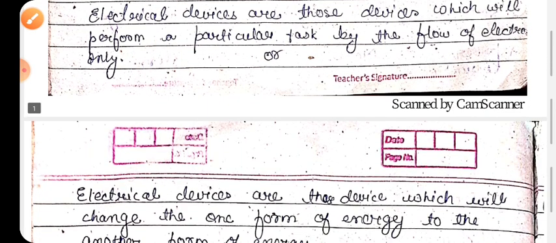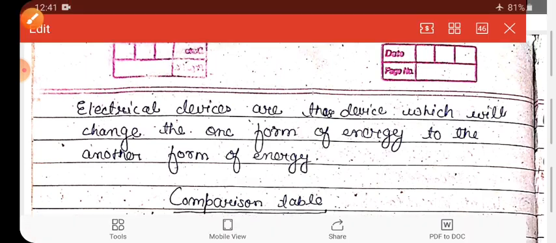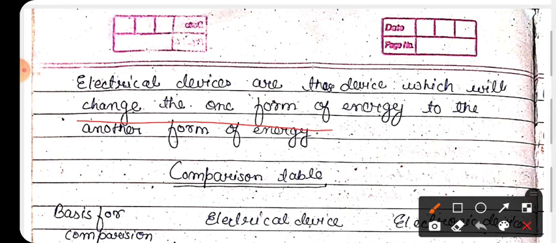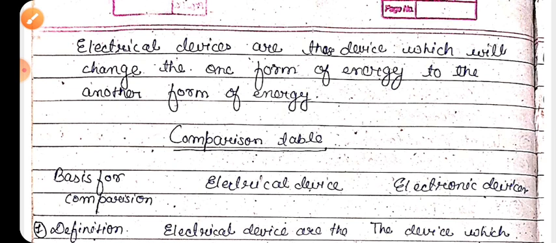Okay. Now the next one is electrical devices are those devices which change one form of energy to another form of energy. It means in electrical devices only the form of energy is changed. Okay. Now come to the fourth one, that is comparison between electrical devices and electronics devices.